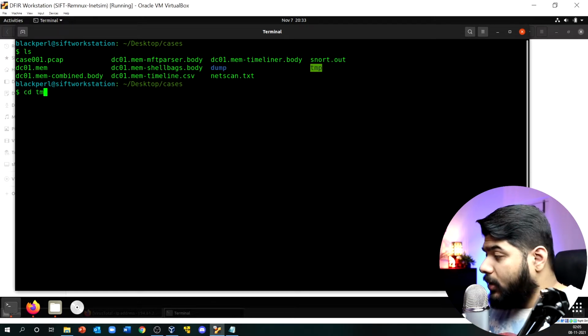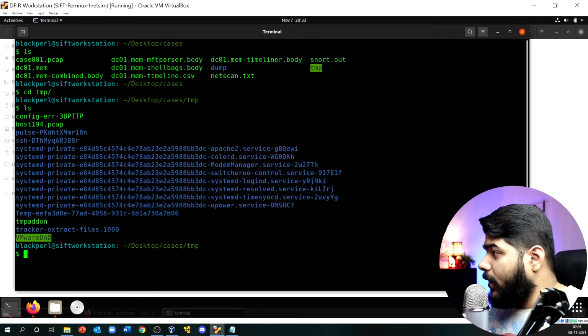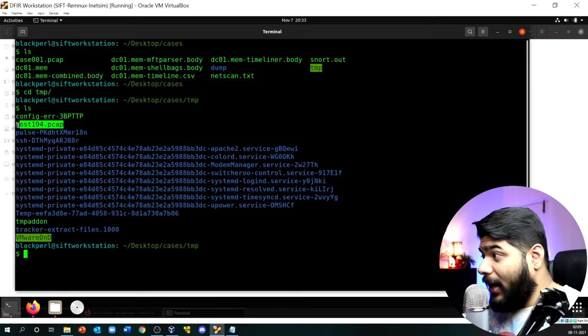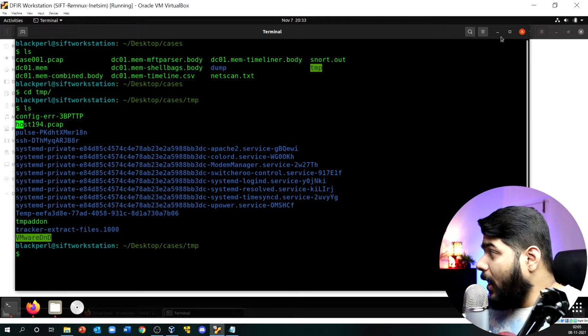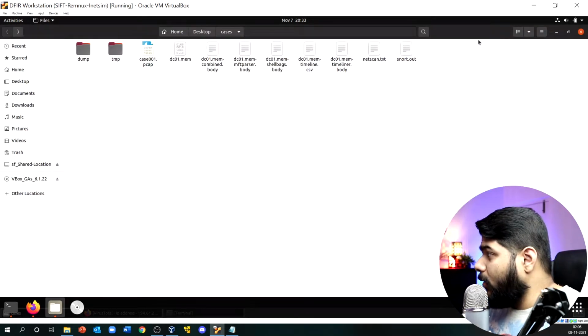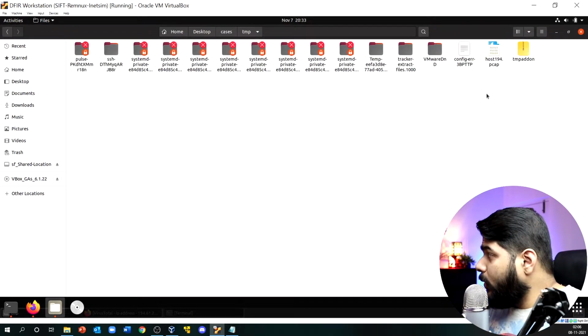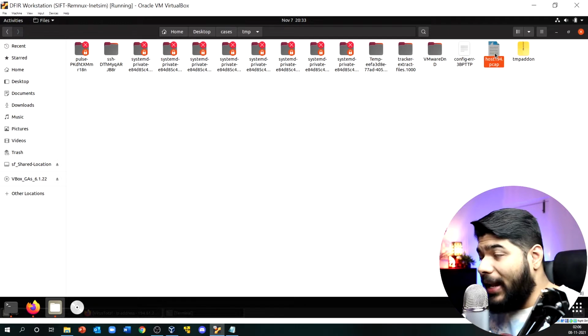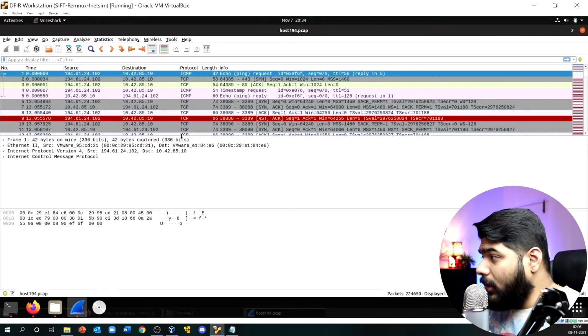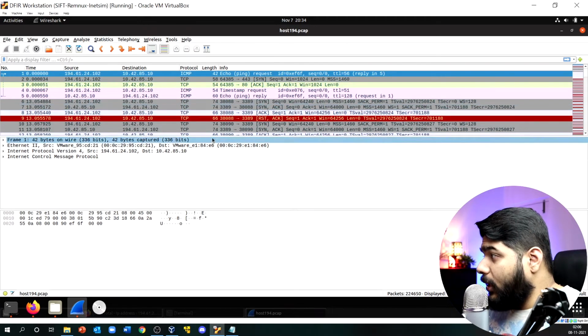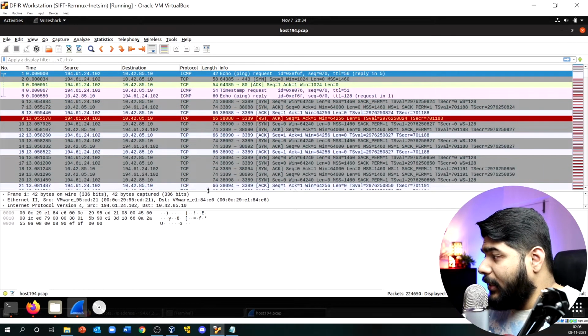So I'll do a cd to the temp location, and if I do a quick ls, we'll see that the host file we have just extracted from the parent pcap file has been extracted over here. Okay, so what we can do now quickly is open this particular file in Wireshark, because this file is very interesting, guys. We have extracted all the files related to this particular IP address, which is our attacker IP address, and we have extracted it over here.